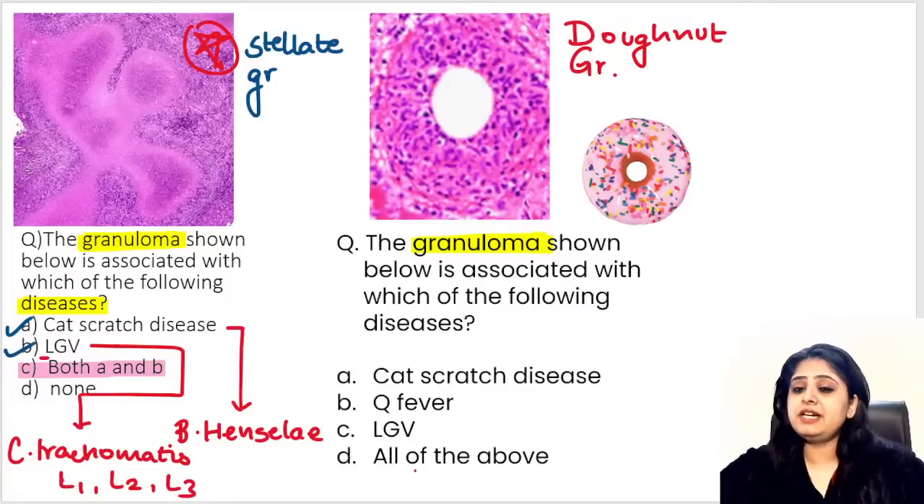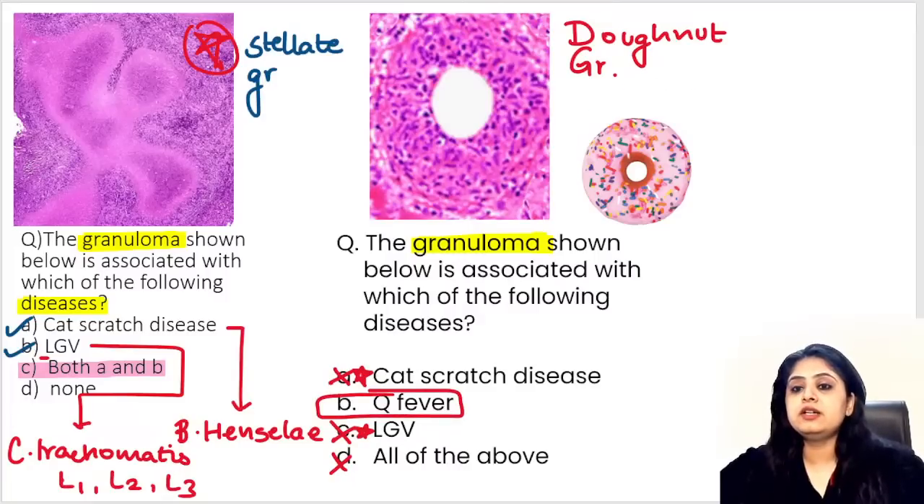So now I can see a very tempting option over here. All of the above. All of the above likha hai doesn't mean it will always be the answer. I start reading. Cat scratch disease? Nahi. Cat scratch disease was showing me stellate granuloma. Lymphogranuloma venereum was also showing me stellate granuloma. So over here, all of the above to answer बिल्कुल नहीं हो सकता. The correct answer is Q fever, exactly.